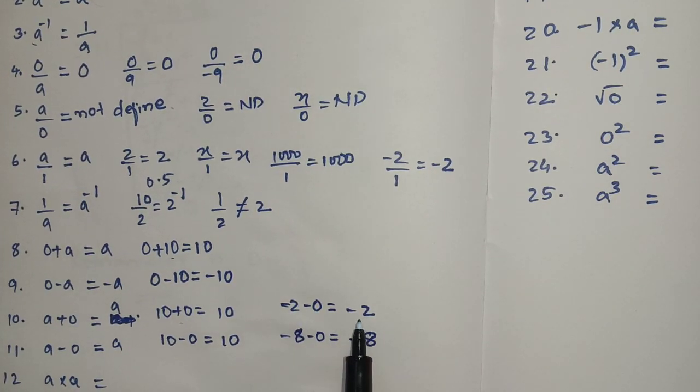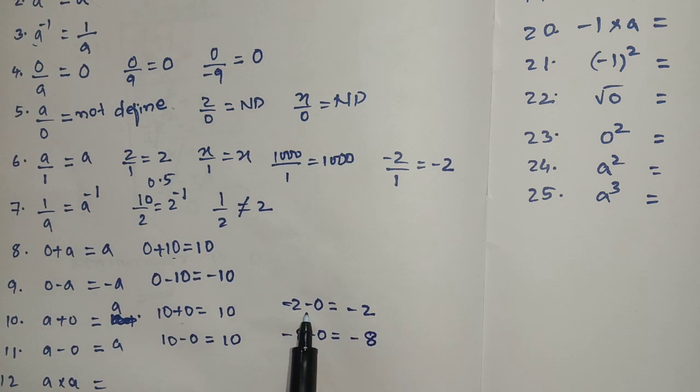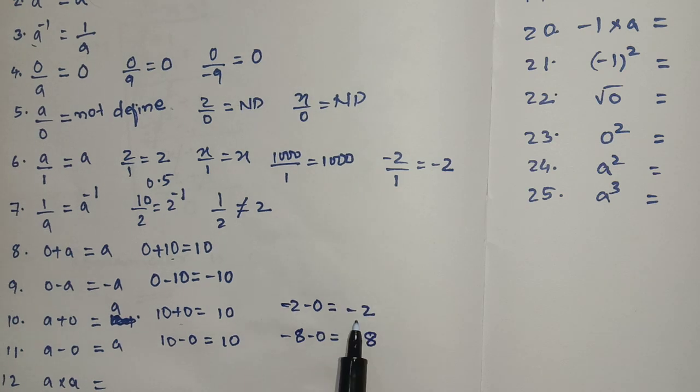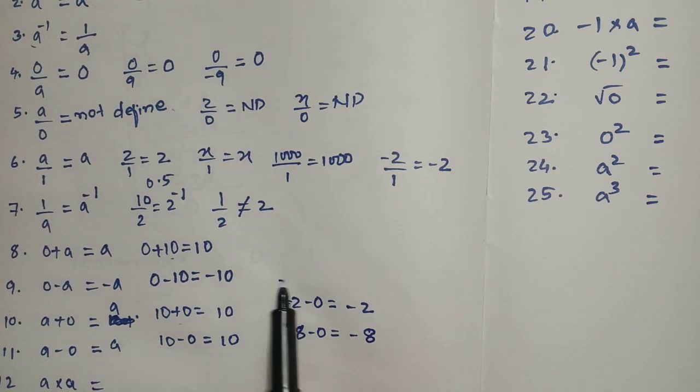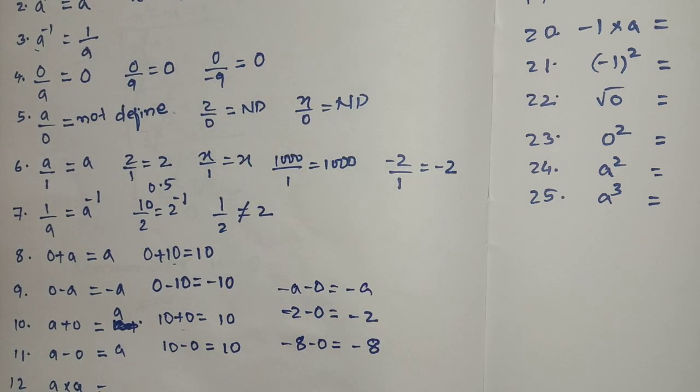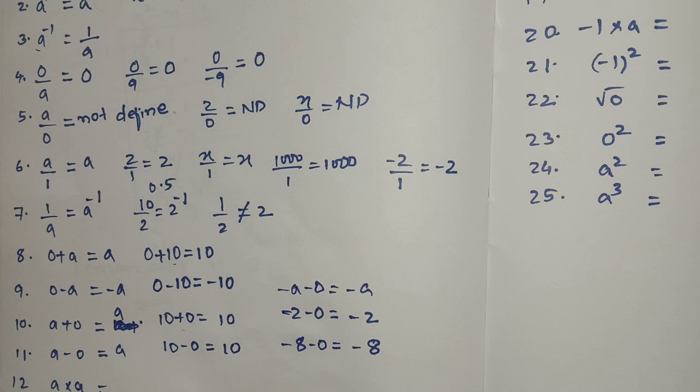Minus 2 minus 0, answer will be minus 2. Anything minus 0 will be anything. Minus anything minus 0 will be minus anything. Keep in mind, these are very small points but very important.